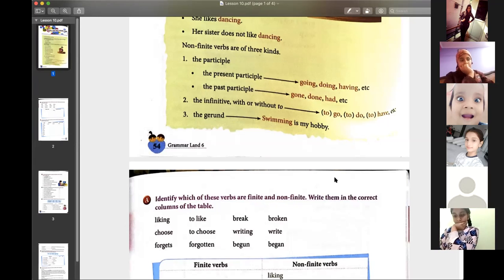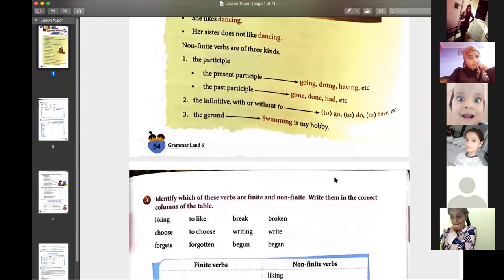If you want to change any given verb into non-finite, you can add to. Like to go, to do, to take. They become non-finite. And third is gerund. Gerund means when your verb becomes a noun.